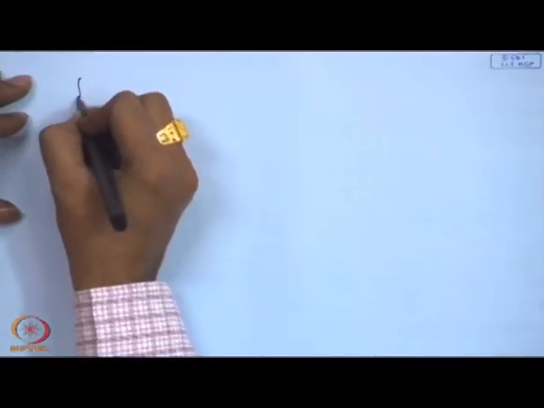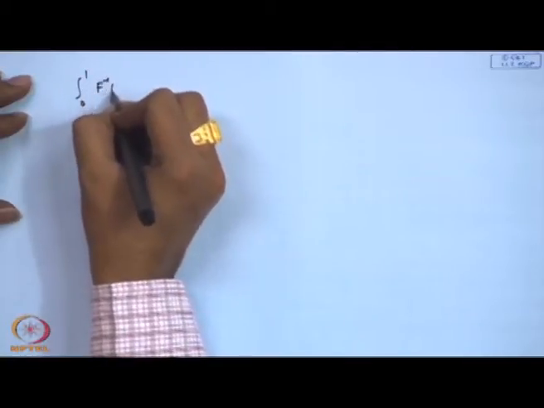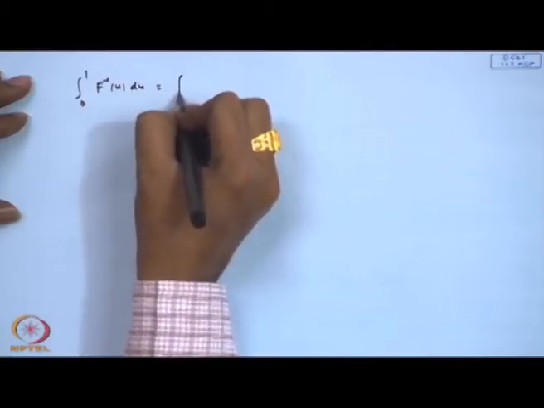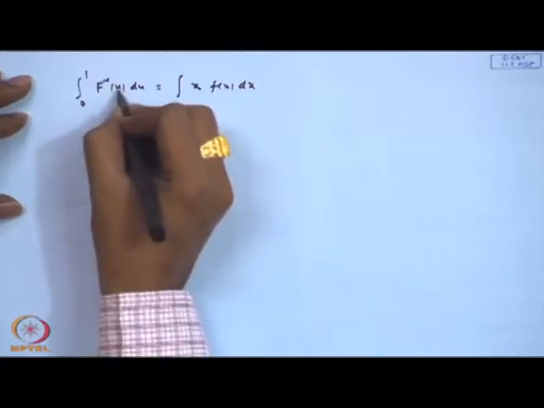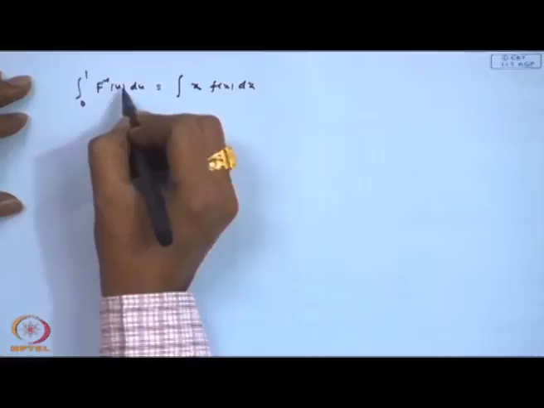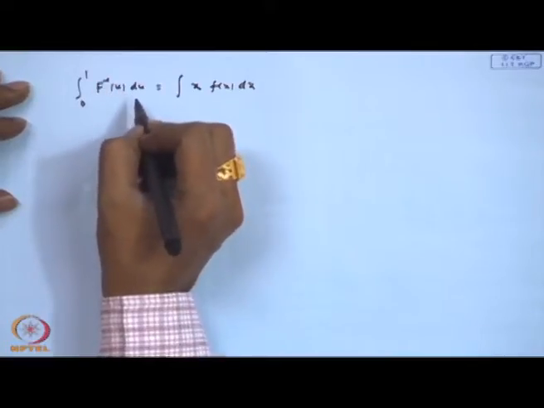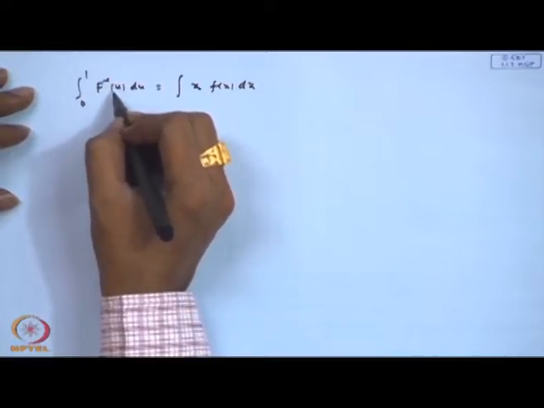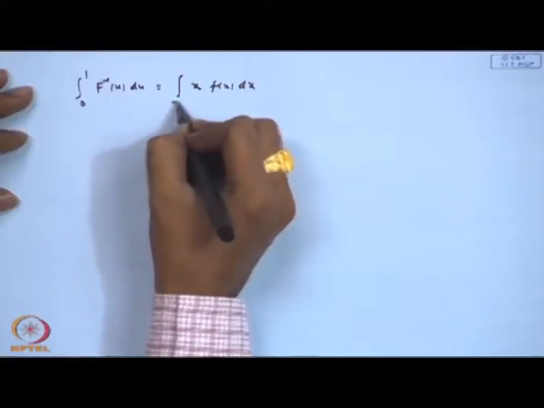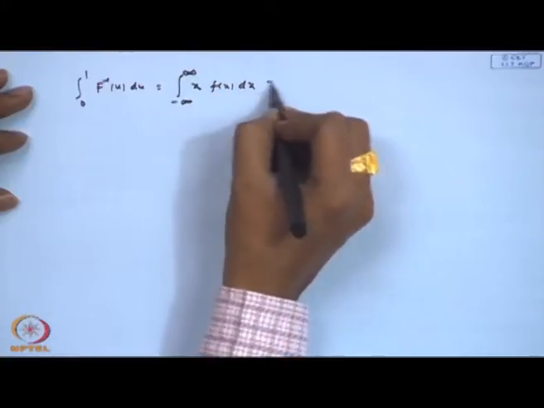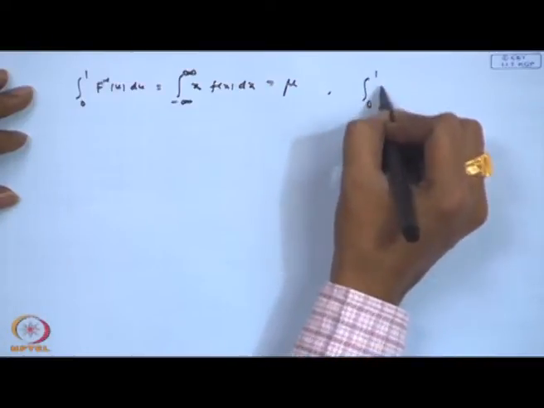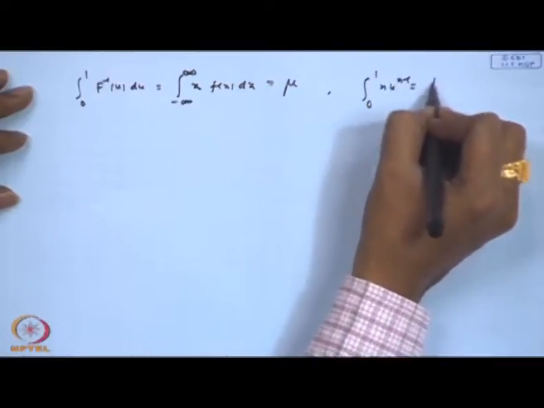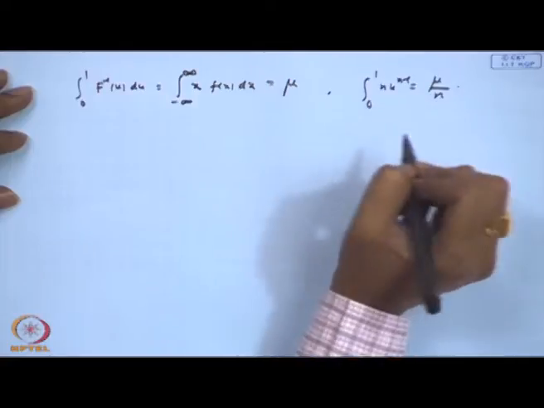So, if I look at the integral 0 to 1 of F inverse u du, this is nothing but the integral of x f(x) dx, because if I put F inverse u equal to x, then I will get F(x) equal to u, then du is becoming f(x) dx. So, this is nothing but mu itself. Similarly, the integral 0 to 1 of n u to the power n minus 1 du is simply becoming mu by n.